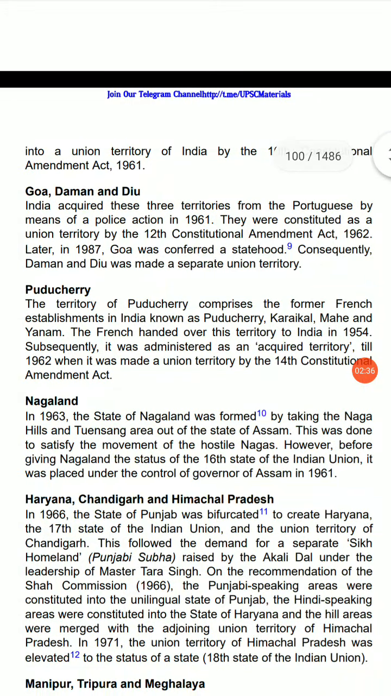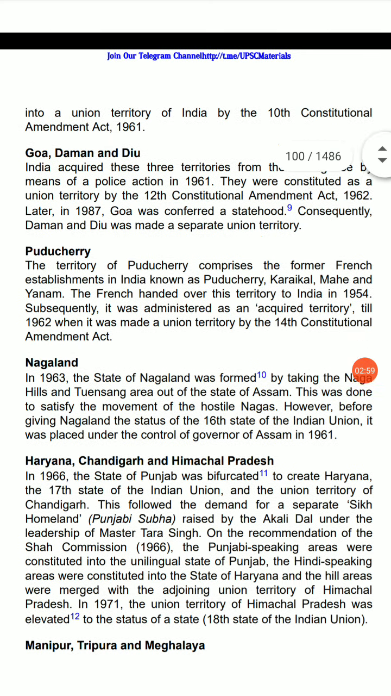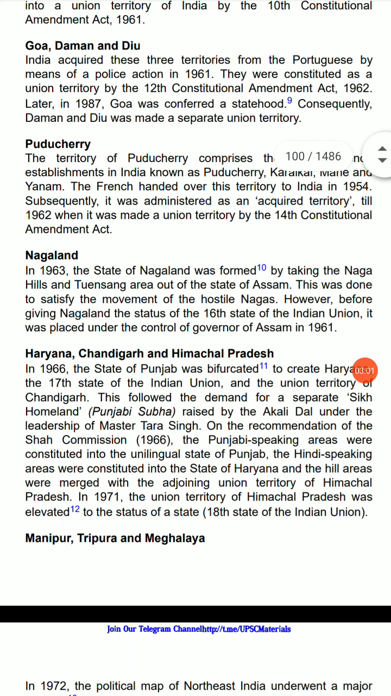Puducherry. The territory of Puducherry comprises the former French establishments in India known as Puducherry, Karaikal, Mahe and Yanam. The French handed over this territory to India in 1954. Subsequently, it was administered as an acquired territory till 1962, when it was made Union Territory by the 14th Constitutional Amendment Act.